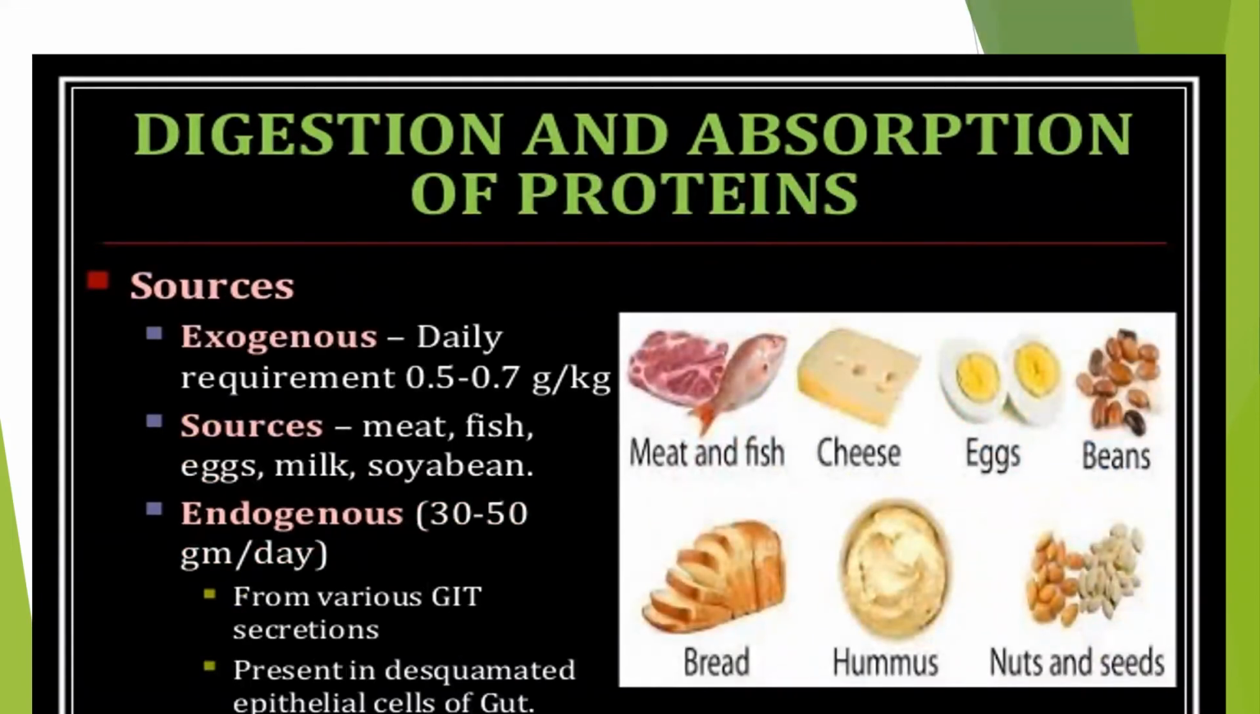Discussion of proteins. What are proteins? Here you can see meat and fish, cheese, eggs, beans, bread from wheat, soya bean, nuts and seeds. Meat, fish, egg, milk, and soya bean are the exogenous sources, with a daily requirement of 0.7 grams per kg. Endogenous sources are various GIT secretions and desquamated epithelial cells of the gut.